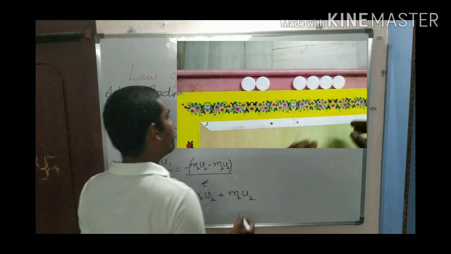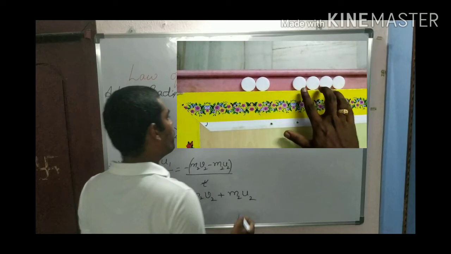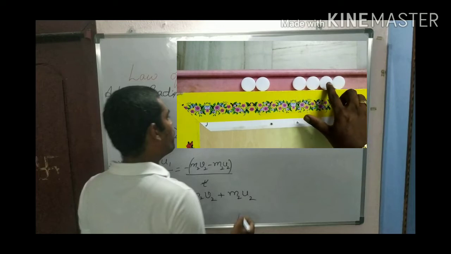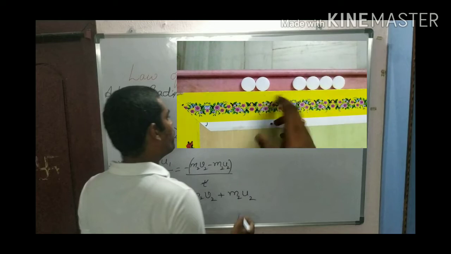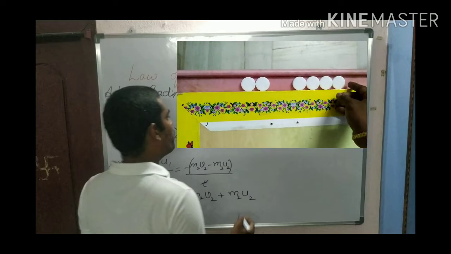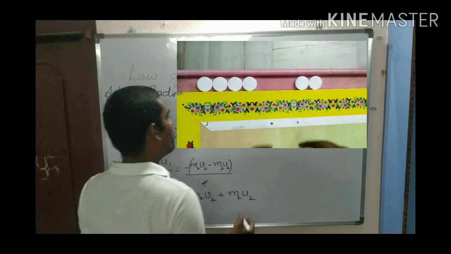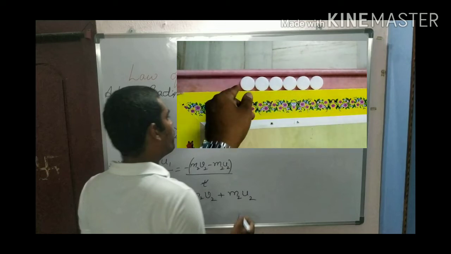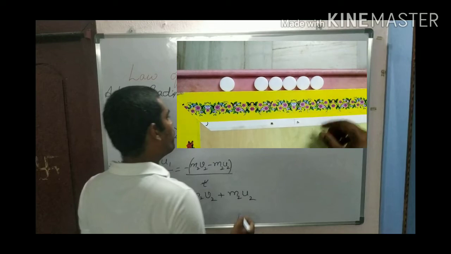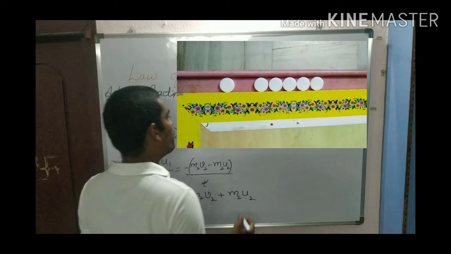Here 4 coins are there, and 4 coins have come out. This is the law of conservation of momentum in a simple way.